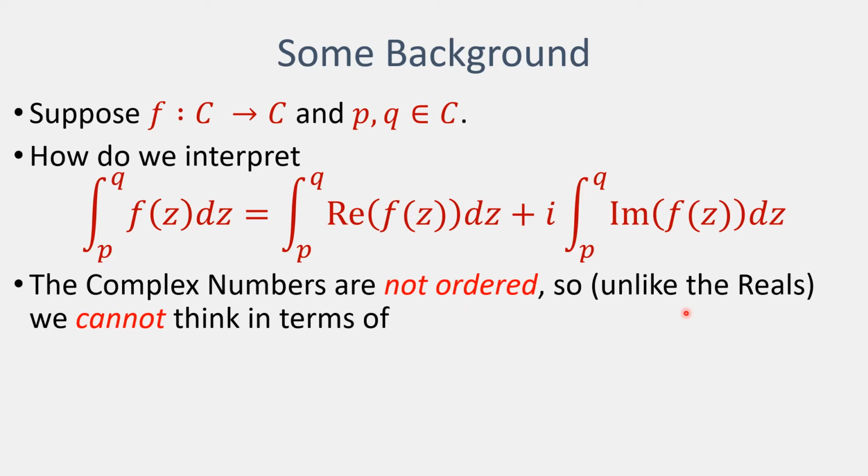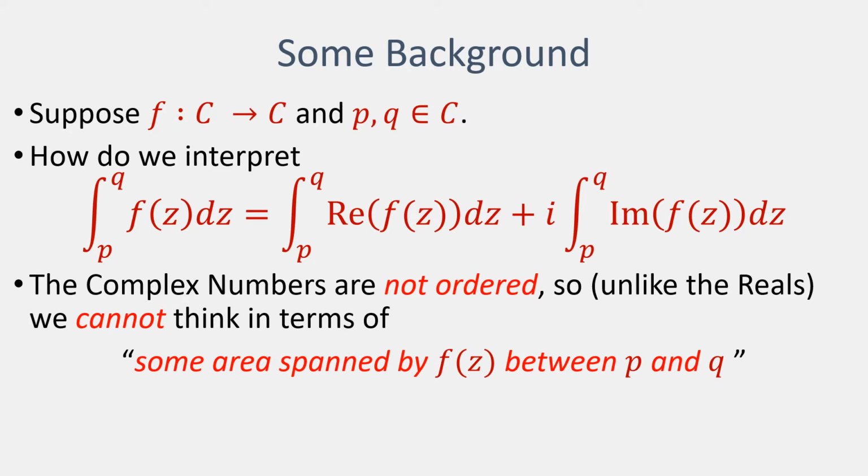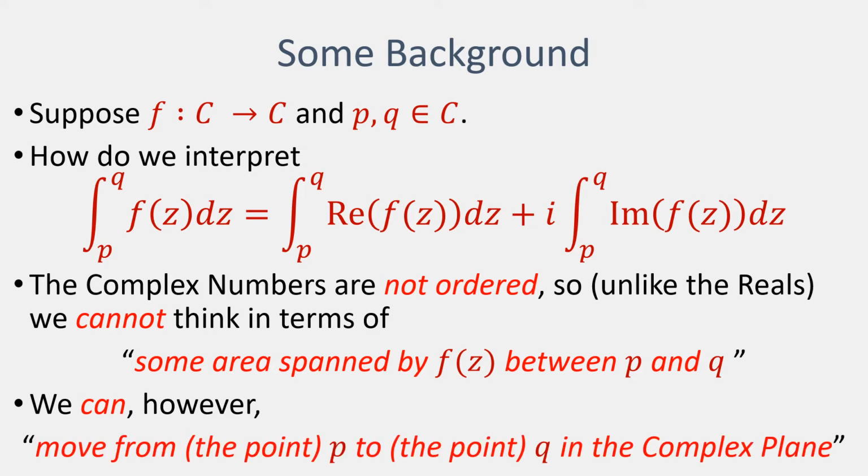So unlike the real values, we cannot think in terms of some area that's spanned by the complex number between two particular complex values. What we can do, however, is think in terms of moving from one complex point to another complex point in the complex plane.